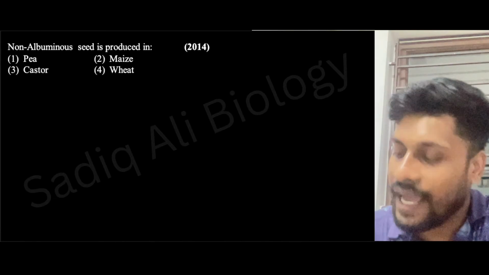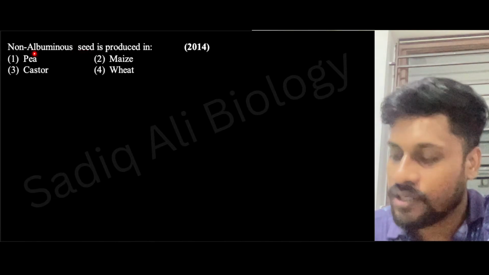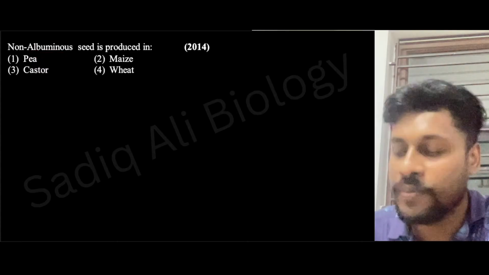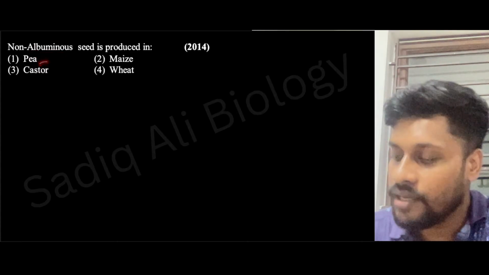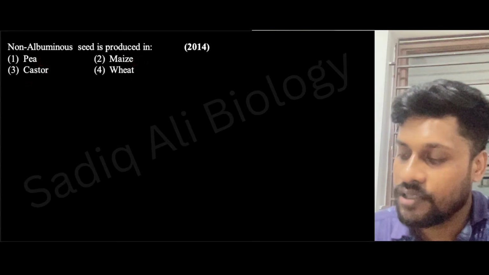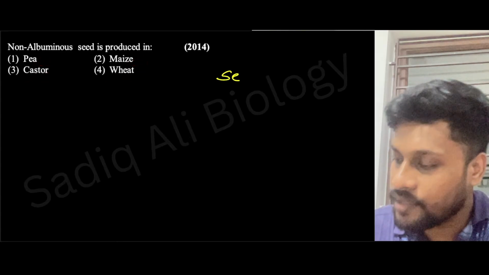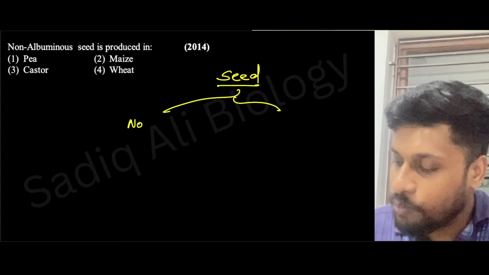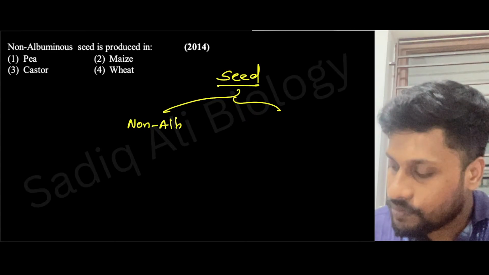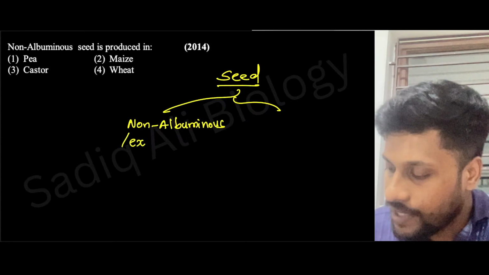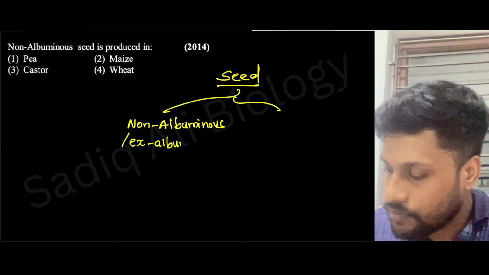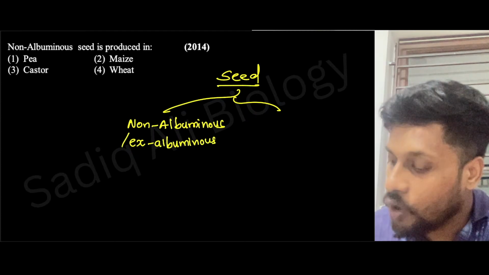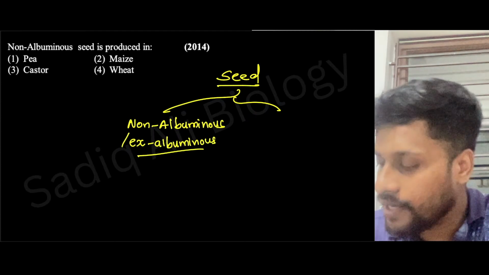Next, non-albuminous seed is produced in: pea, maize, castor, wheat. What will be the answer, guys? When you take seed, there are two types. Non-albuminous, or ex-albuminous, or non-endospermic.